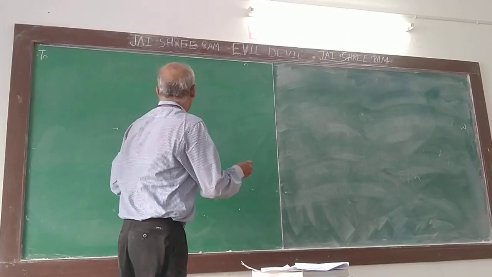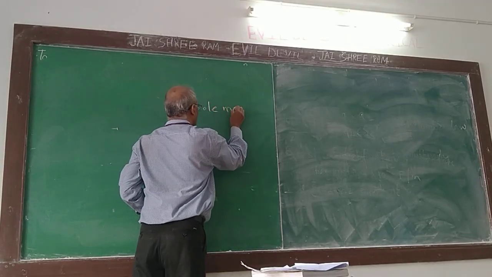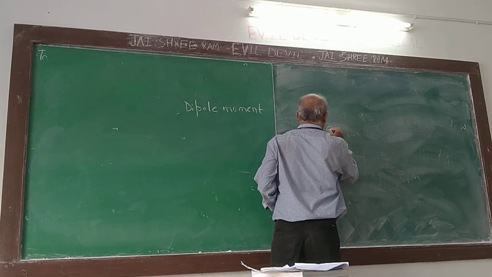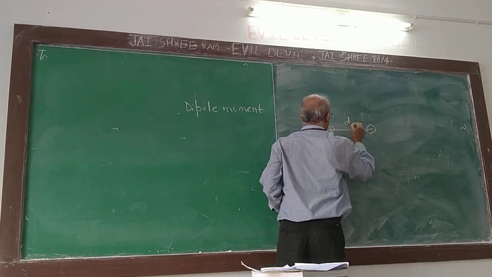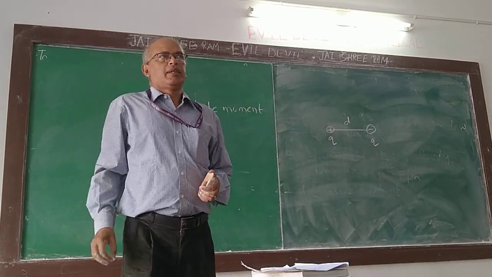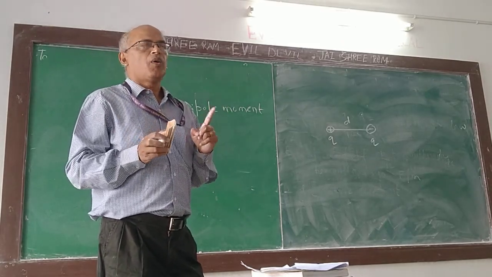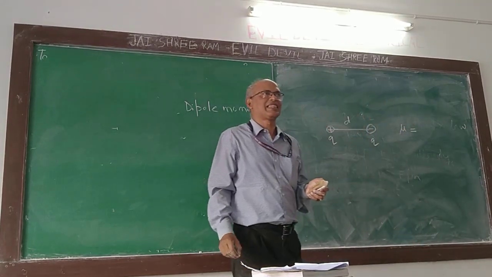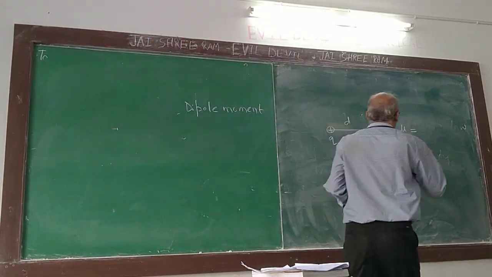Electric dipole moment. Two charges are there, one positive charge and one negative charge, bound to each other and separated by distance d. What is the dipole moment of this one? It is Q into d. Dipole moment.